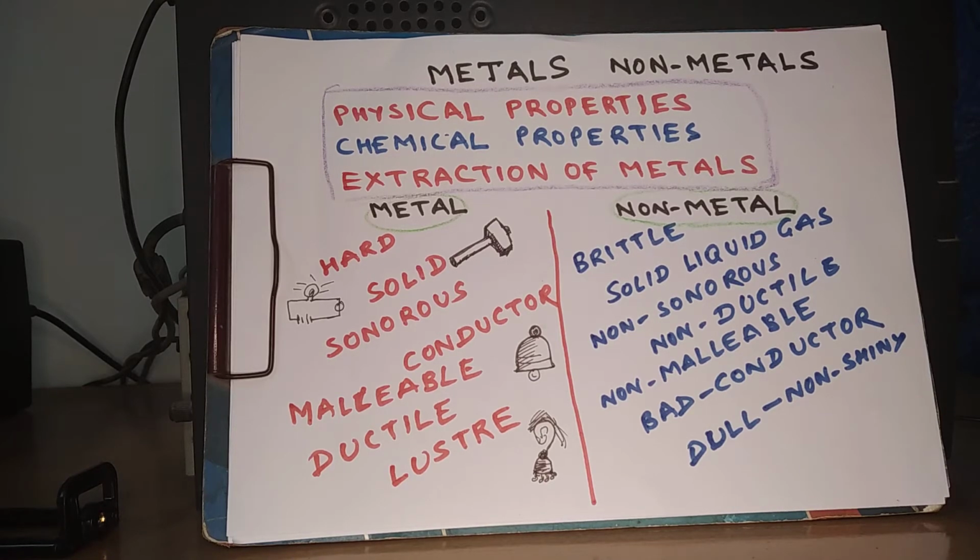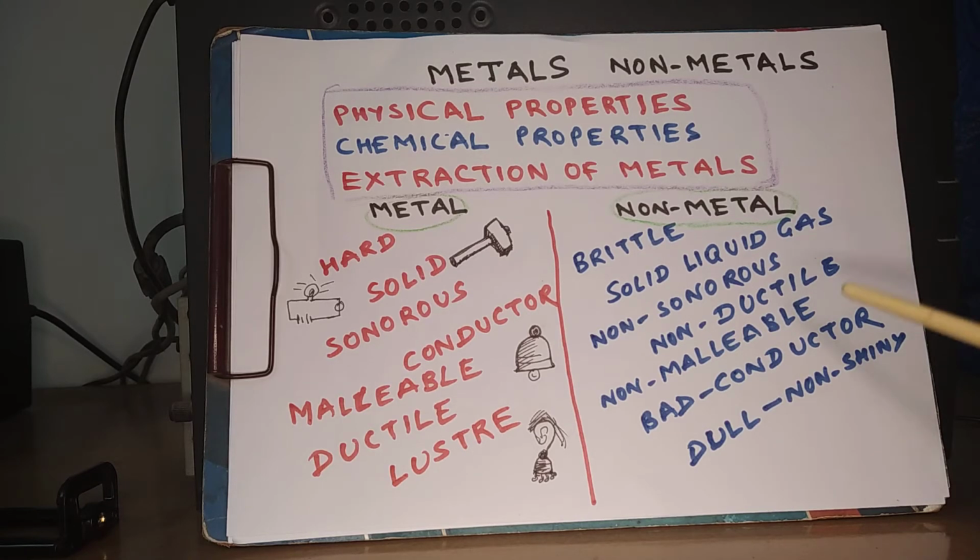Metals are malleable. Anything which can be beaten into thin sheets is called malleable. So we can make thin sheets from iron, aluminium, gold or silver. Metals are ductile. So anything which can be pulled into thin wire is called ductile. So wires are made of copper and aluminium. Metals are lustrous. That means they have a typical shine.